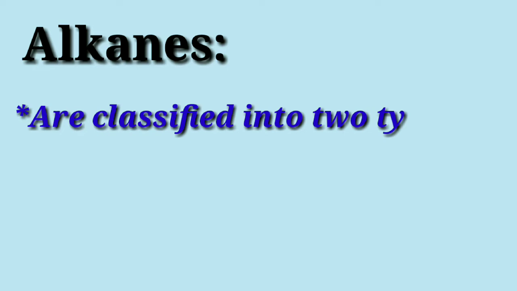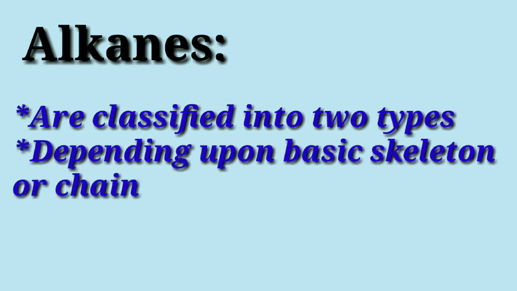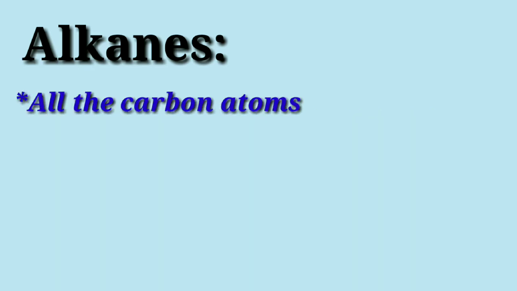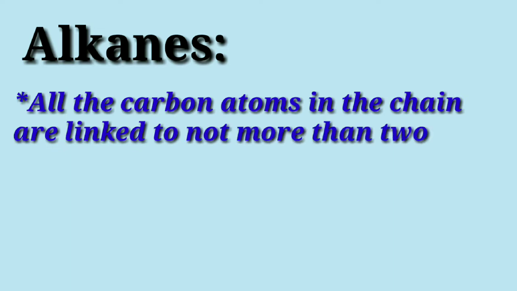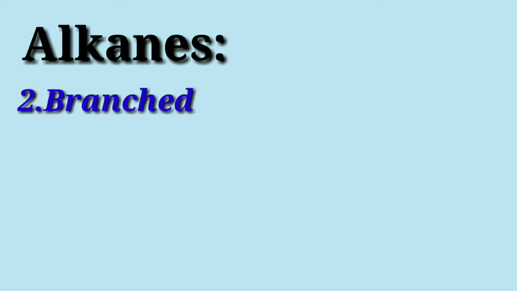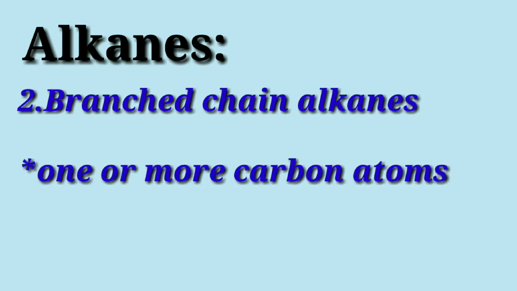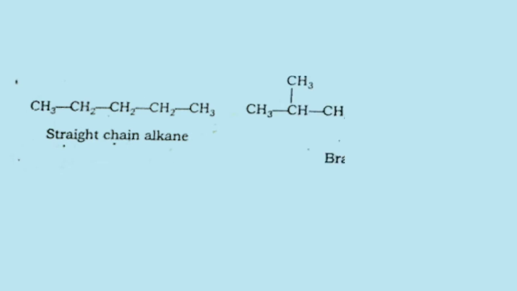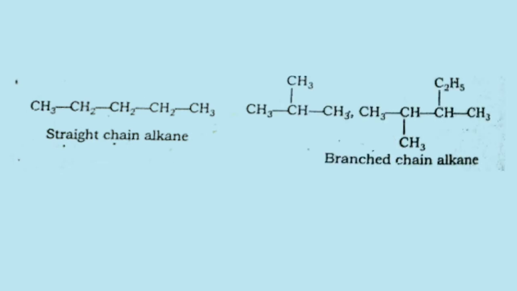Well, now let us discuss alkanes. Students, alkanes are classified into two types depending upon the basic skeleton. That is, straight chain alkane or unbranched alkane, in which all the carbon atoms in the chain are linked to not more than 2 carbon atoms. They are called normal alkanes, denoted by the prefix n. Second is branched chain alkane, in which one or more carbon atoms are linked to more than 2 other carbon atoms.